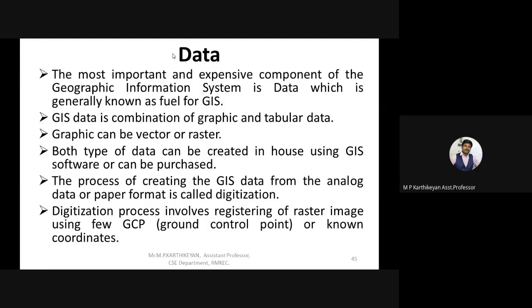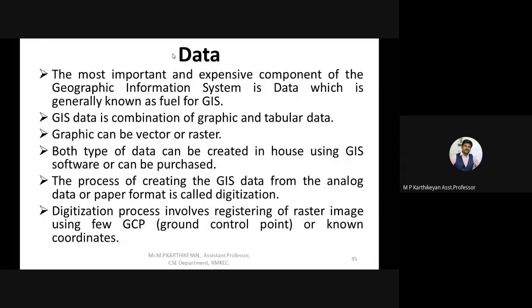If you see the third point, you can see that the graphics can be vector or raster. What is the difference between vector and raster? We will be seeing that in the upcoming slide. Just to be clear, vector is layer by layer area, like lines, polygons, and points. Raster is nothing but a given image being segregated into a single cell format.